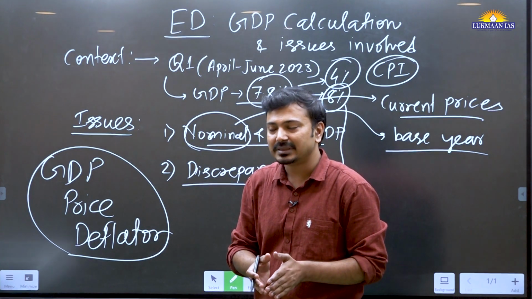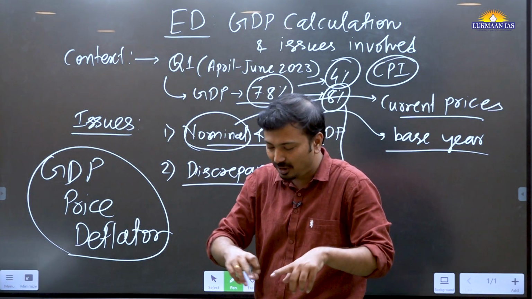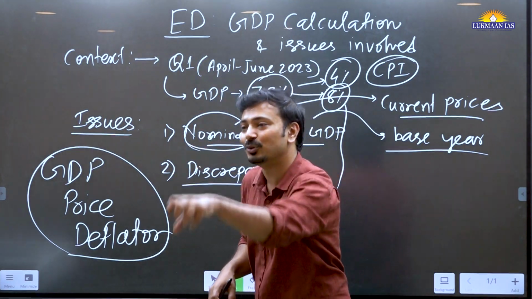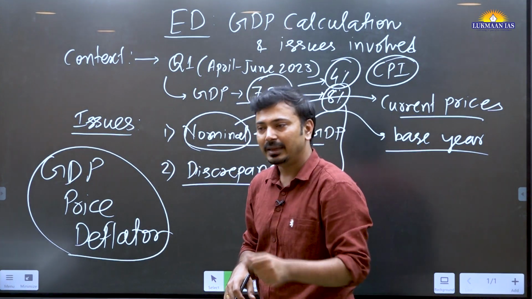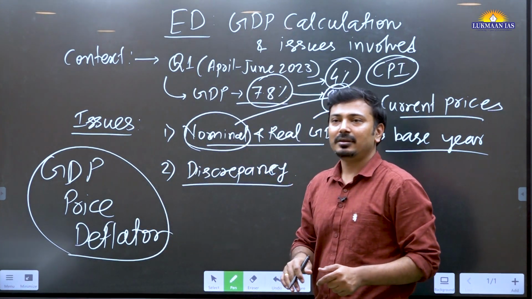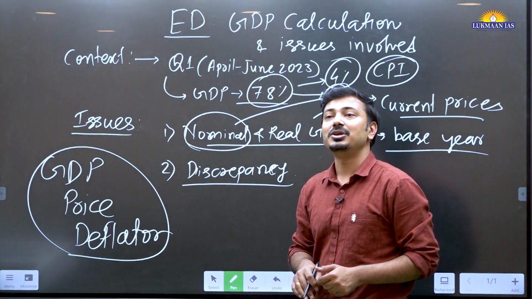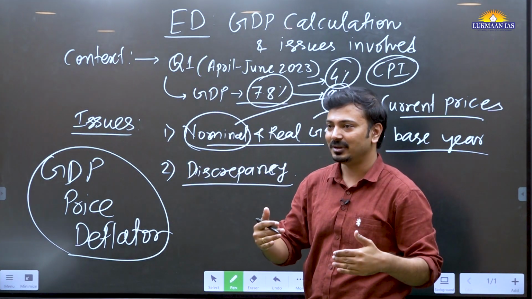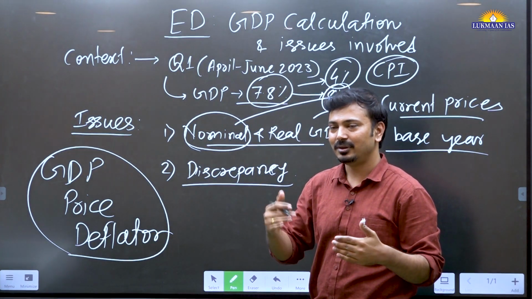So the major difference is that CPI and WPI have a fixed basket of goods and they will see the price variations in those only, while the GDP price deflator considers price changes in the whole economy, nominal GDP upon real GDP into 100.